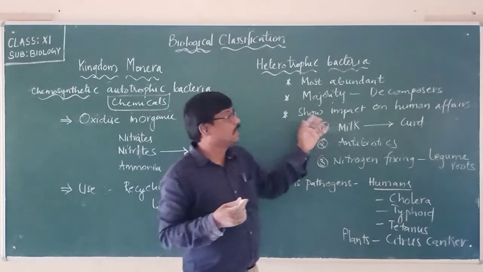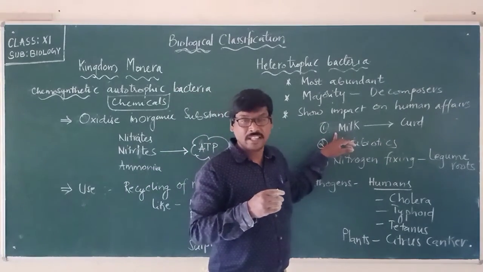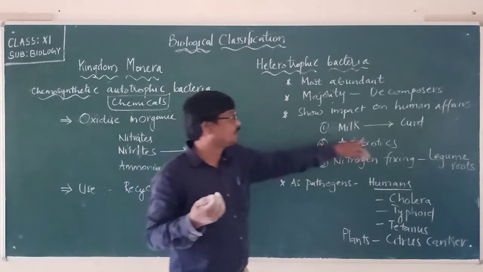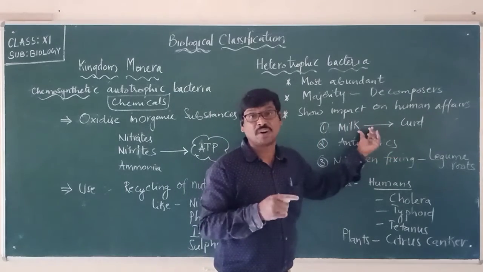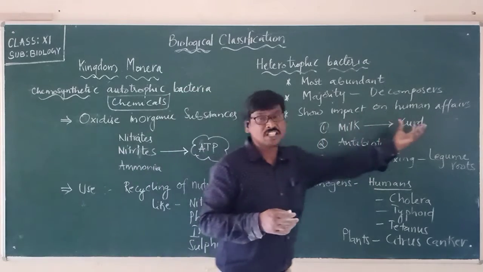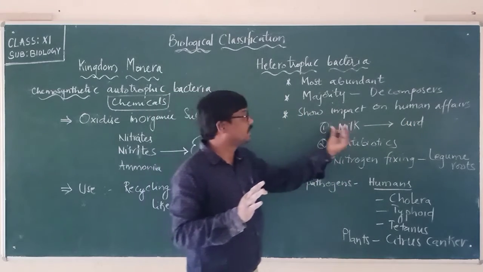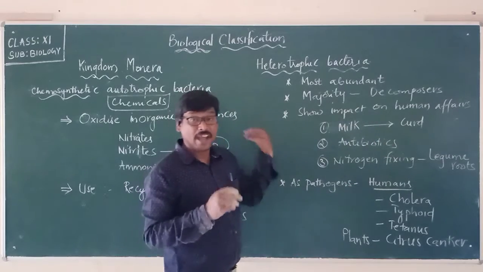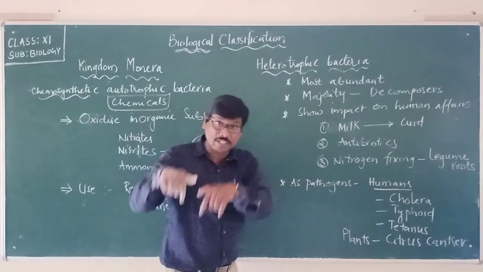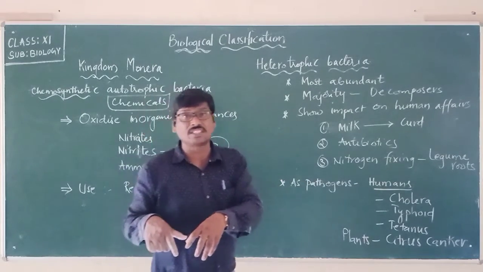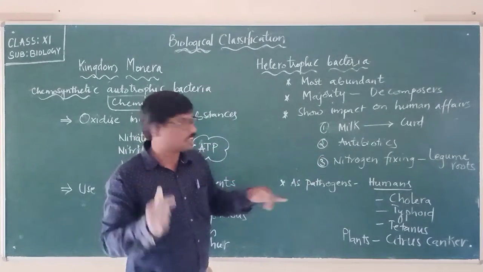Suppose you are seeing that there are some bacteria which are used in the preparation of curd from milk. So milk is changing into curd in the presence of what? Bacteria, which means we obtain curd only when certain bacteria are involved in converting the milk into curd. Not only that, bacteria are also used in the preparation of antibiotics. Antibiotics are chemical substances produced by bacteria, and these antibiotics destroy the other bacteria which are causing disease.